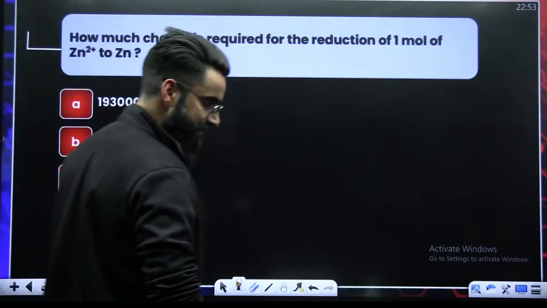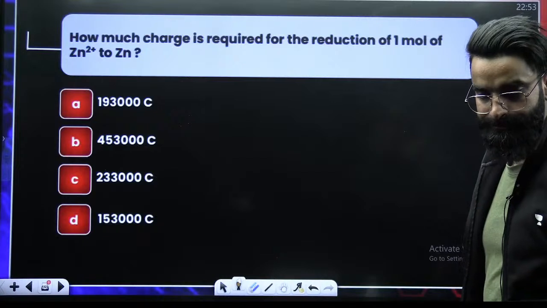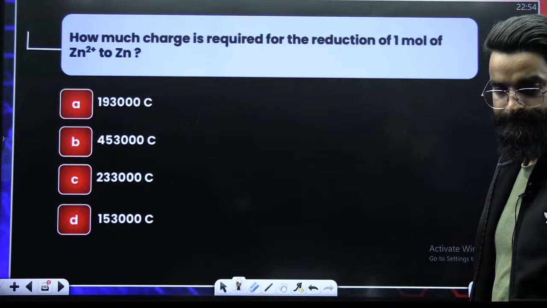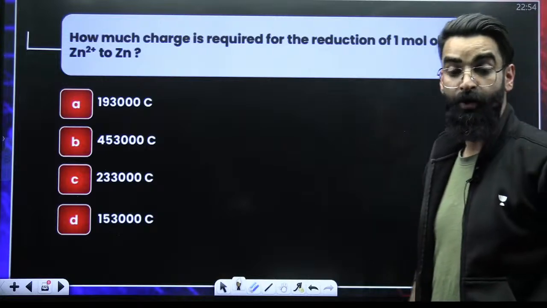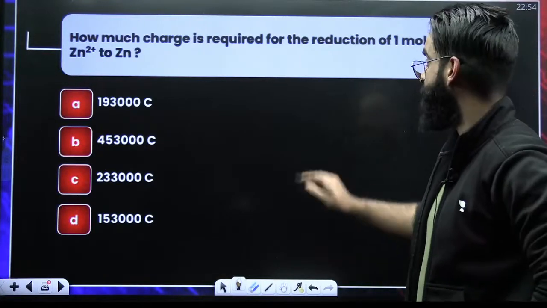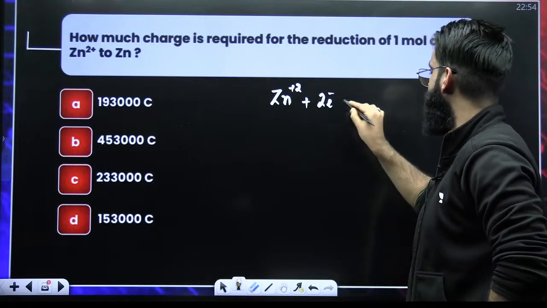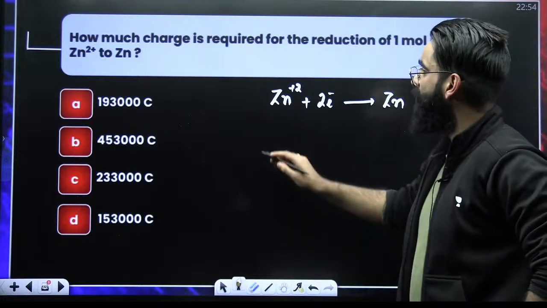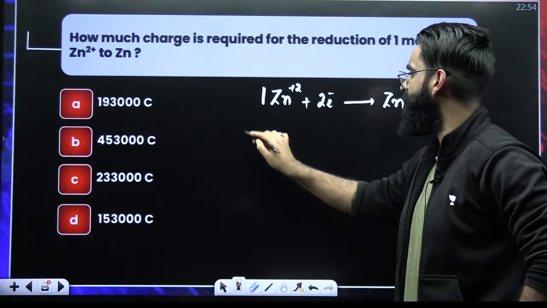One simple question, tell me the answer of this one. It's simple. How much charge is required for the reduction of 1 mole of Zn2+ into zinc? Zn2+ plus 2 electrons gives us zinc. This is the reaction. So I would say, how much charge is required for the reduction of 1 mole of Zn2+?